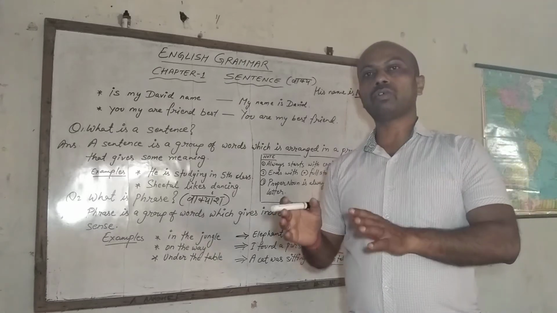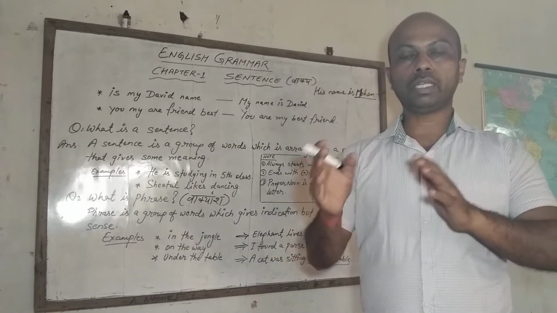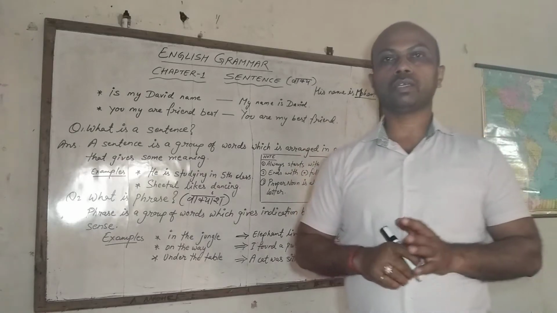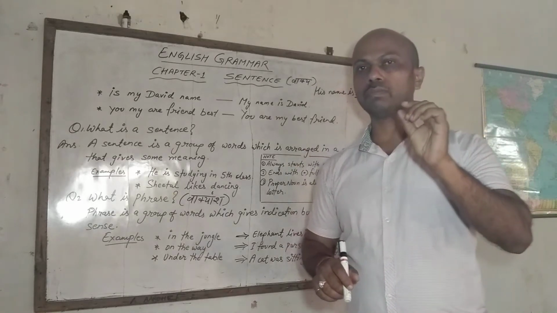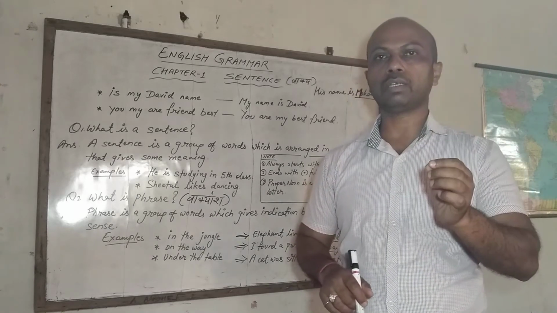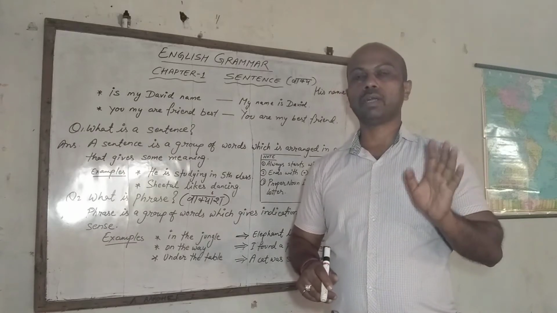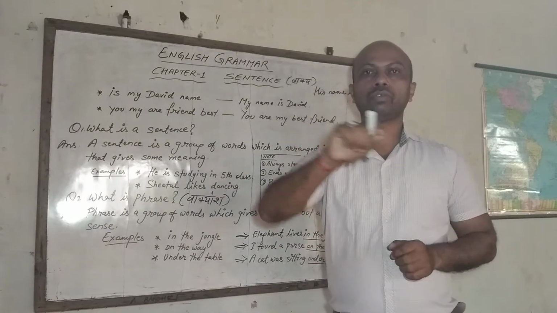Phrase is also a group of words, but it never gives complete meaning. Means it gives you some meaning. Something he is telling. The meaning is not clear, but something you can know about it.